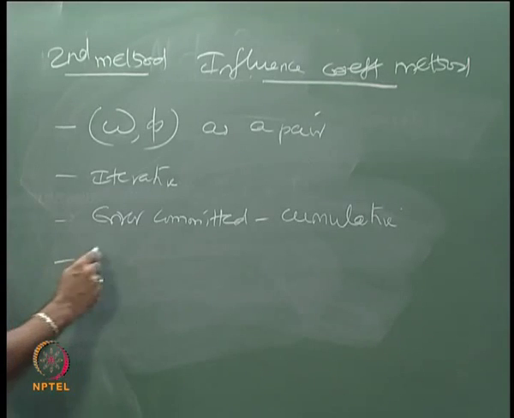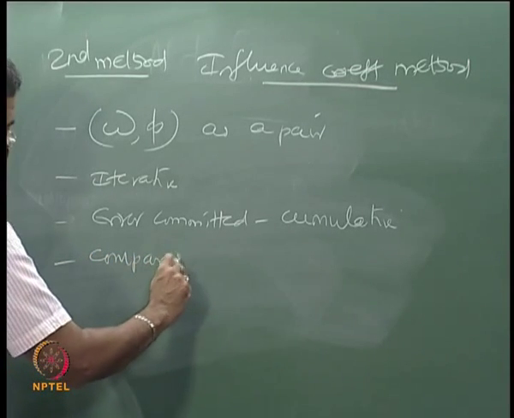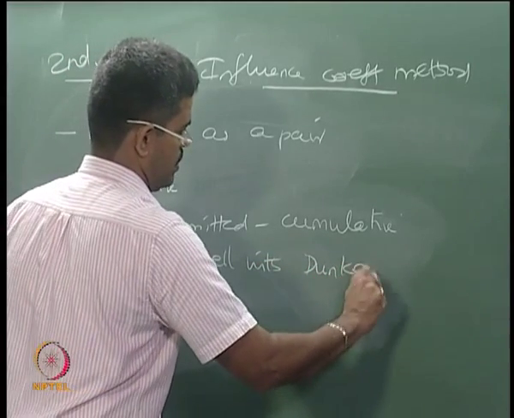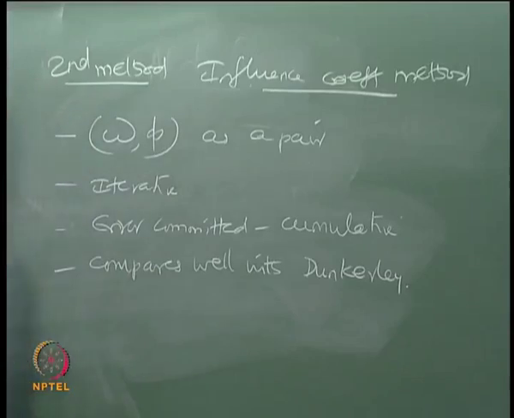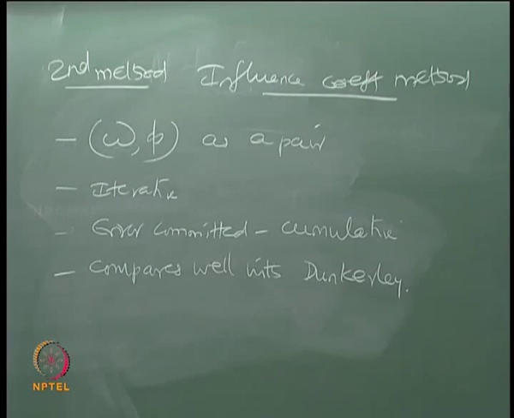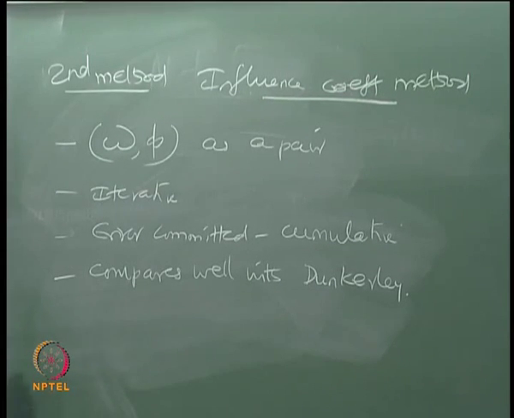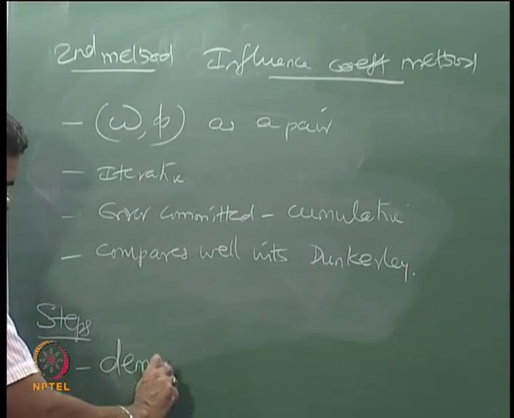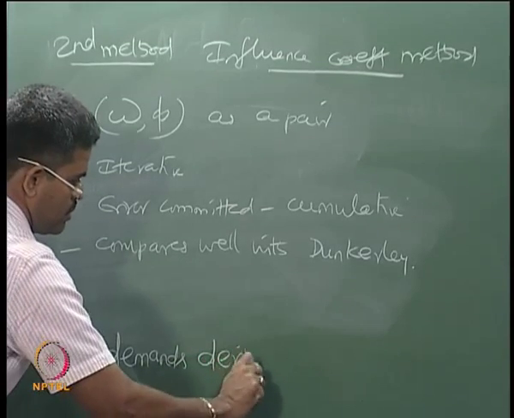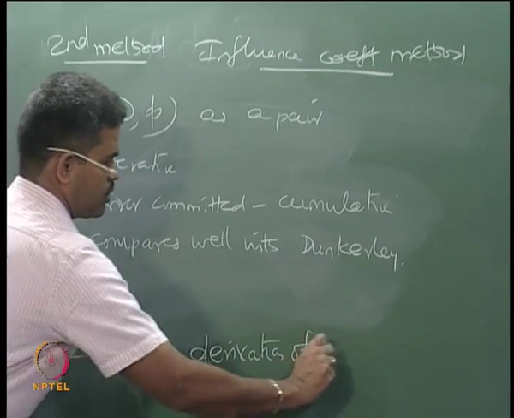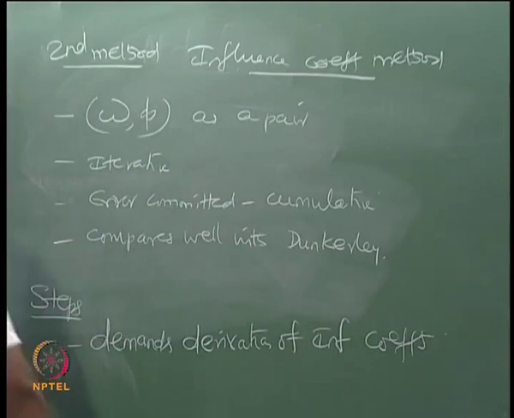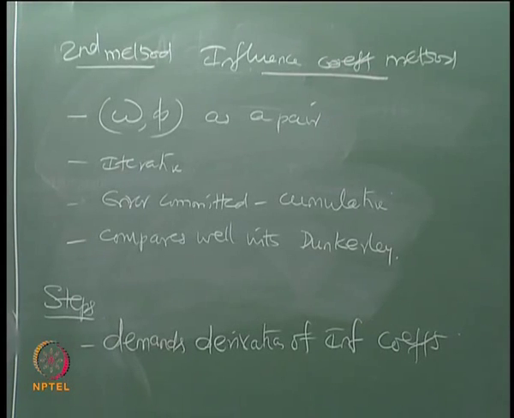And this method compares well with Duncan. Let us see what is this method. So this method also demands steps. This method also demands derivation of influence coefficients. So let us derive the influence coefficient first for the next example, which I show here.